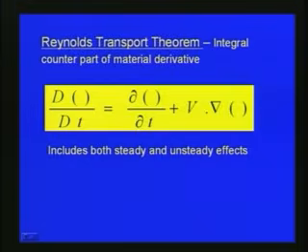With respect to the Reynolds transport theorem, the integral counterpart of the material derivative, as we have seen, we can write as d/dt of the particular parameter we are dealing with, equal to del by del t of the parameter plus V dot product del of the parameter. So this includes both the steady and unsteady effects, as we have seen.